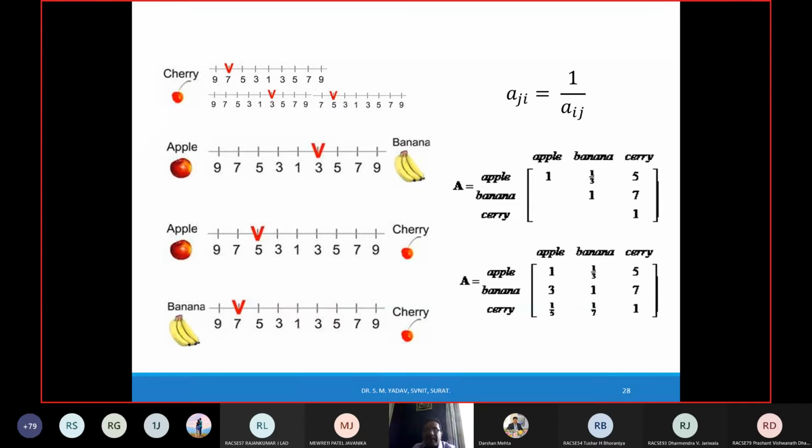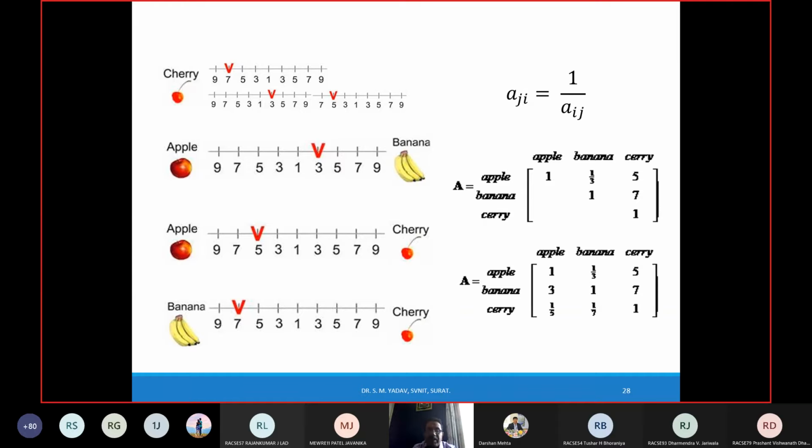What does it mean? Suppose we first compare apple and banana. When we compare apple and banana, he says that he likes the banana more and the apple less. As we are comparing apple and banana, and the expert has given more weight to banana, therefore in the comparison of apple and banana, we will write 1 by 3.